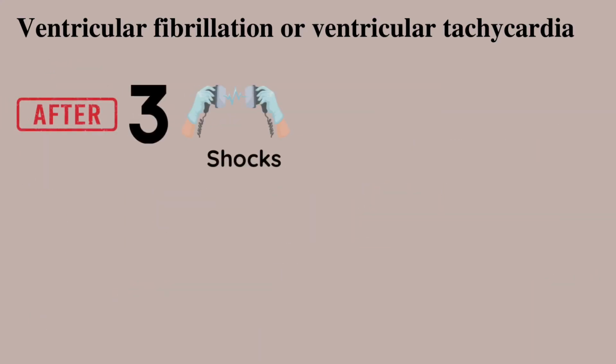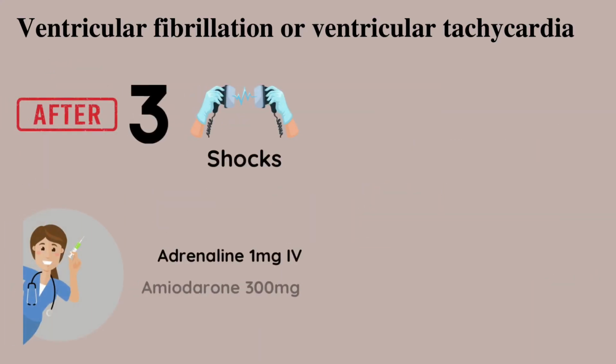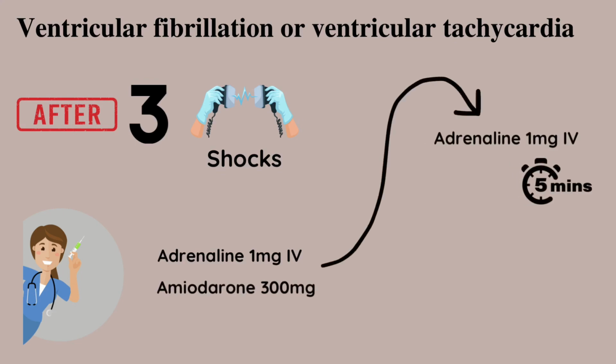After 3 shocks, give 1 mg adrenaline intravenous and 300 mg amiodarone. Repeat adrenaline every 5 minutes, and give another dose of amiodarone 150 mg if needed in refractory or recurrence cases.